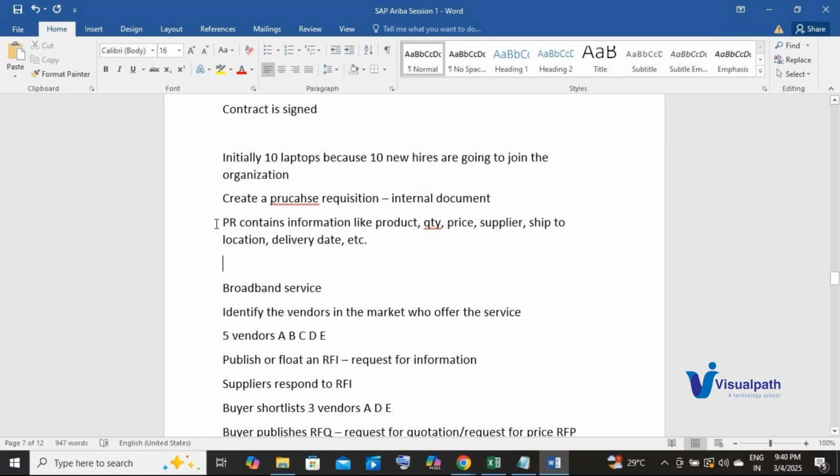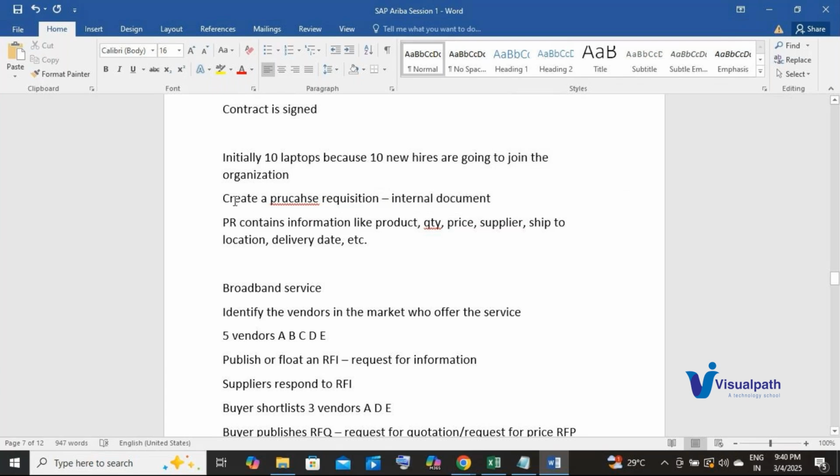All this information is present on the PR or purchase requisition. Now bear in mind, this is an internal document, meaning it is not sent to anyone external to the buying organization, okay?